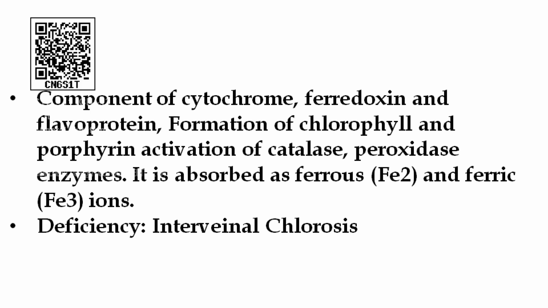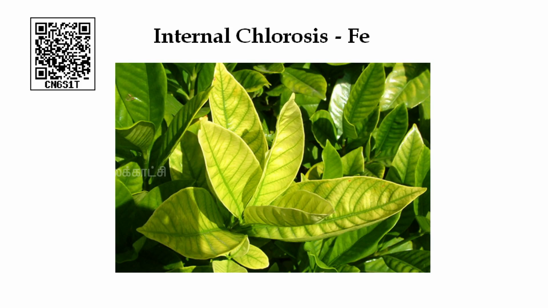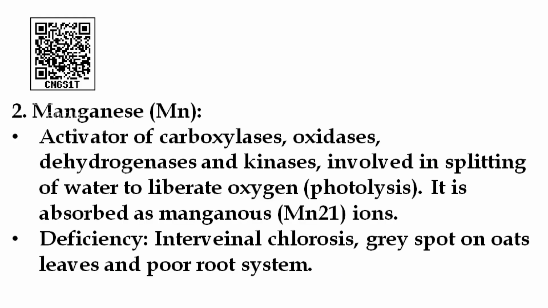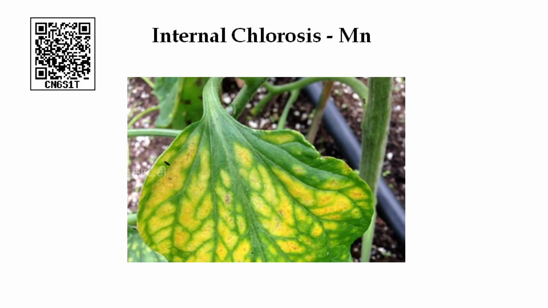The main symptom is interveinal chlorosis. You can see the interveinal chlorosis because of deficiency of iron. Next, manganese. Manganese is important for activation of carboxylase, oxidase and dehydrogenase. It is involved in splitting of the water molecule. So, manganese is an important element for splitting of the water molecule. This point you have to keep in your mind. The deficiency symptoms are interveinal chlorosis and grey spots on leaves. You can see the picture, interveinal chlorosis, manganese.